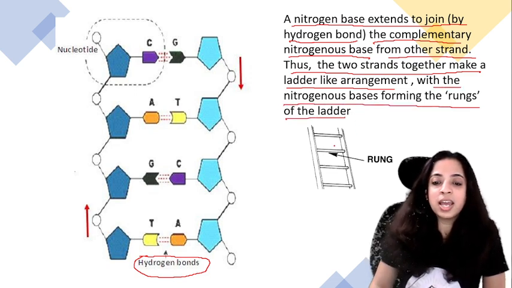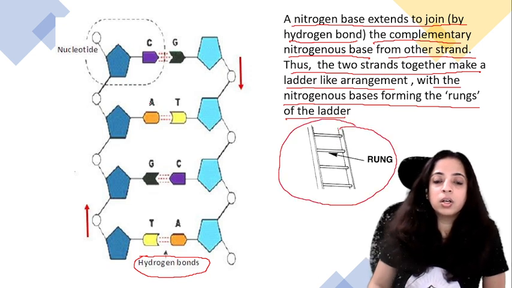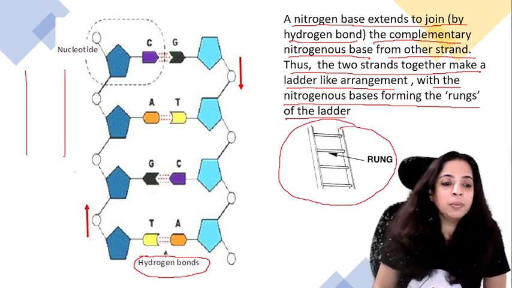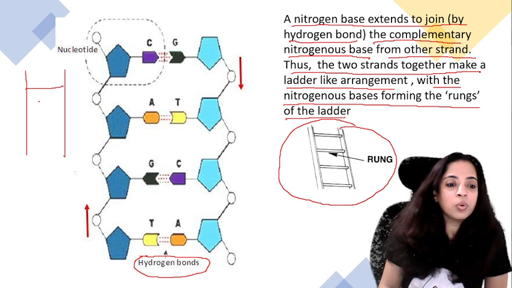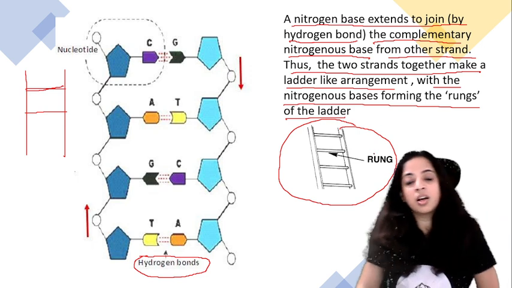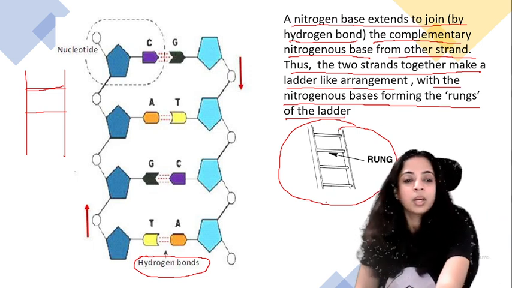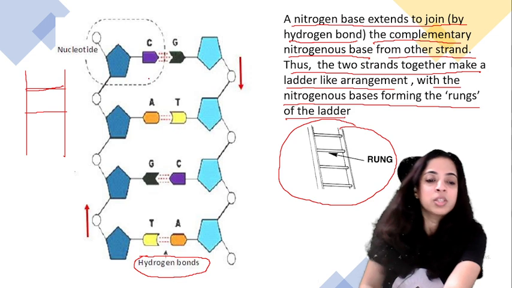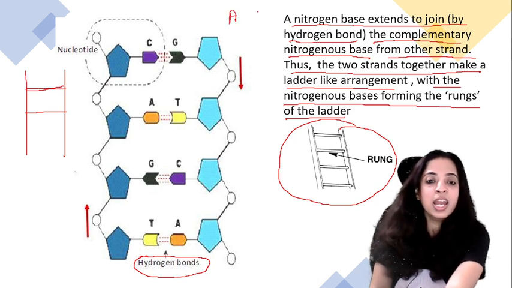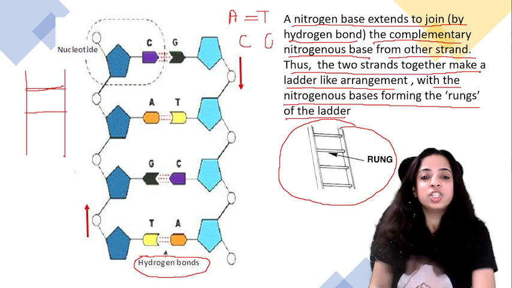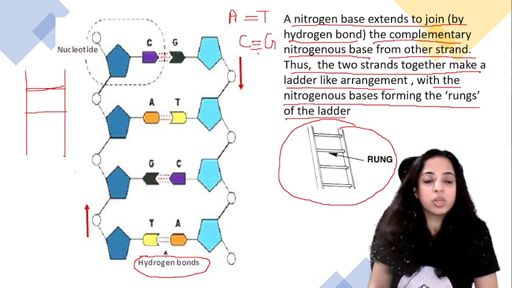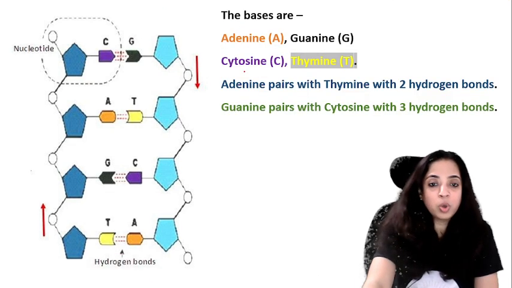Can you see this diagram that I have drawn here? If this is a ladder, these are known as the rungs. So here the nitrogen bases are acting as the rungs of the ladder. Now one more thing you must have noticed here: A and T are attached by double bonds, whereas C and G are attached by triple bonds. Isn't it? Triple hydrogen bonds.